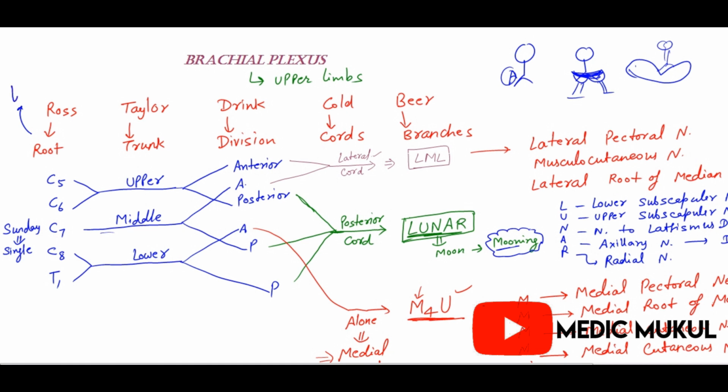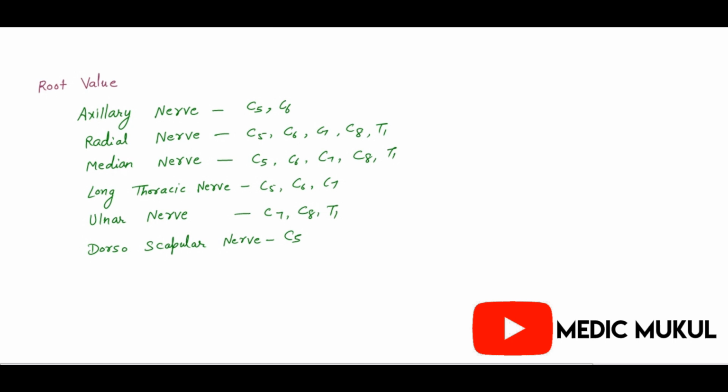So the nerve that branches from the root is the long thoracic nerve. The long thoracic nerve directly arises from the root, and one more is the dorsal scapular nerve. The long thoracic nerve supplies which muscle? It supplies the serratus anterior muscle.